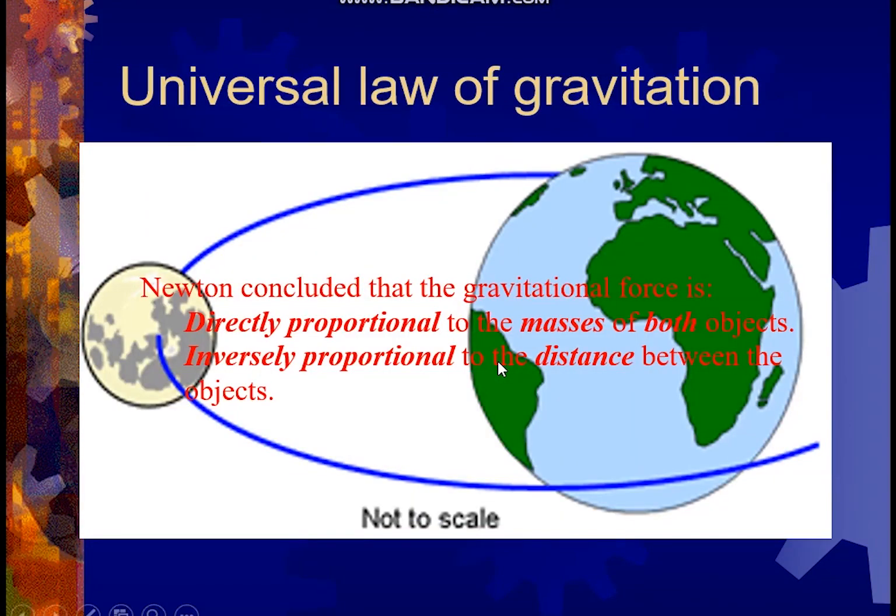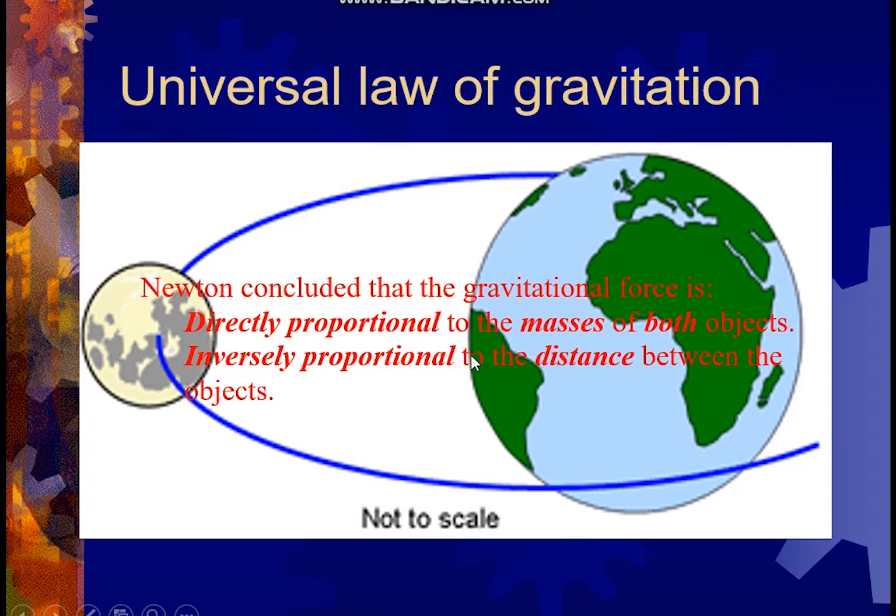Understand? So Newton's first point was that if the object has more mass, then the gravitational force is more. If the object has less mass, then it has less gravitational force. Now, these two objects are separated from each other by some distance. For example, from Moon to Earth there is a distance, and from Earth to Moon there is a distance, but both distances are the same, right?